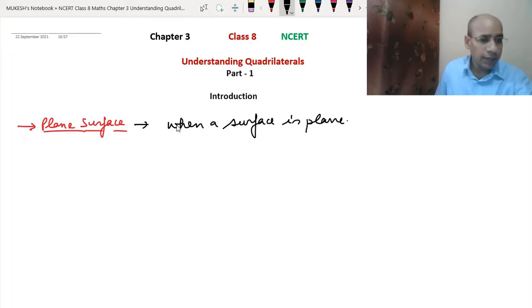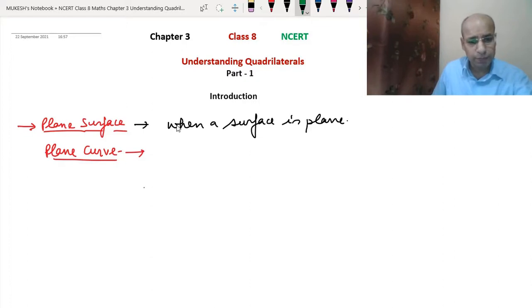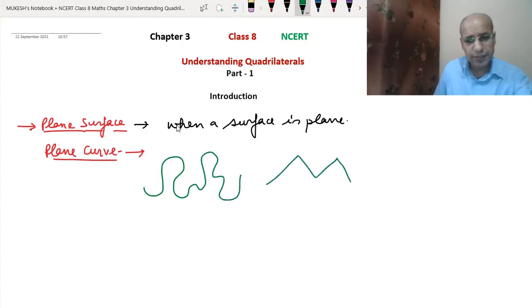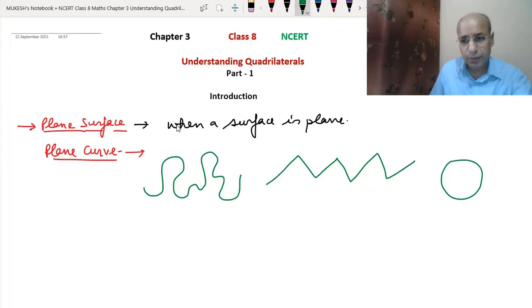Plane curve. Plane curve means suppose you are putting the pen here, and you start drawing anything, like this. Anything that you are doing without lifting your pen tip off, just continuously drawing, all these become plane curves. So all these are examples. Suppose if we are just doing like this, then this is also a plane curve. So there are so many examples of the plane curve.